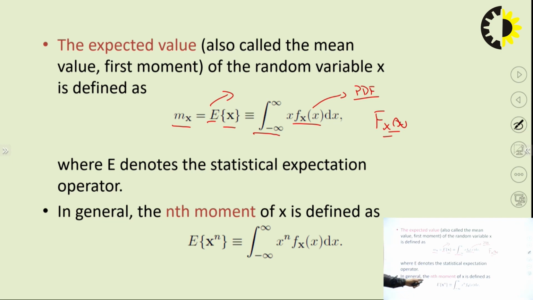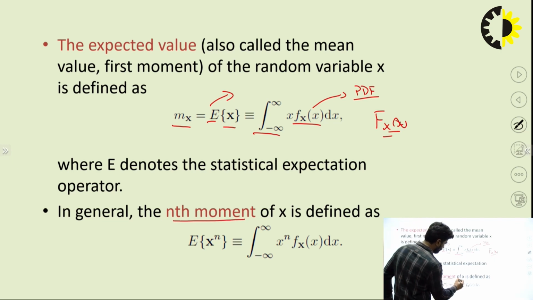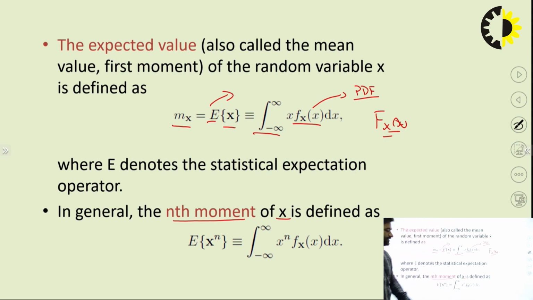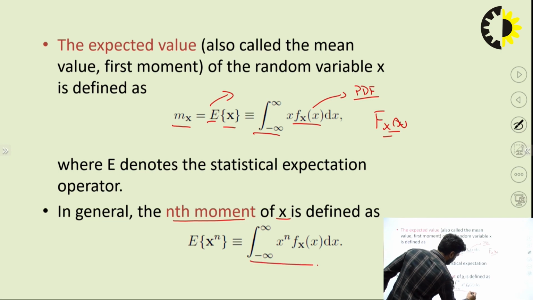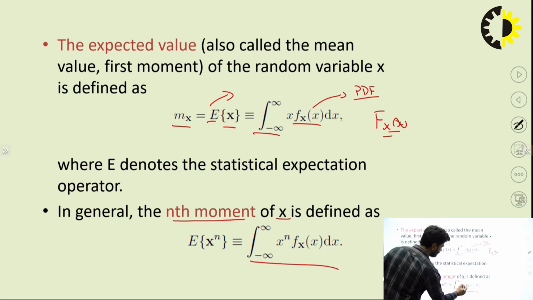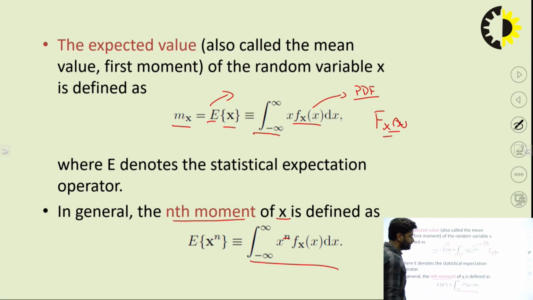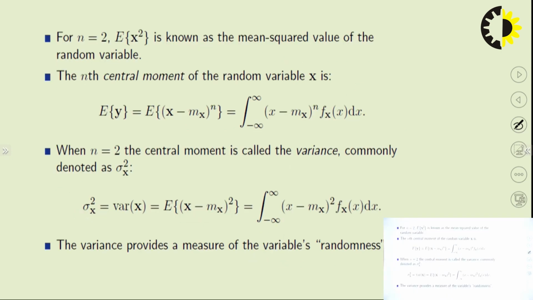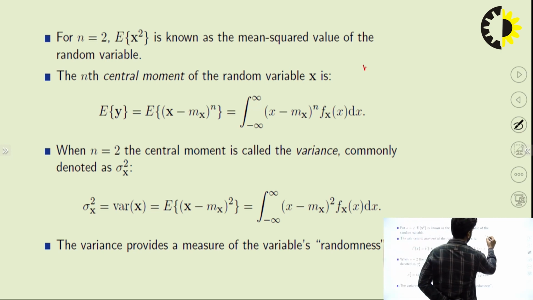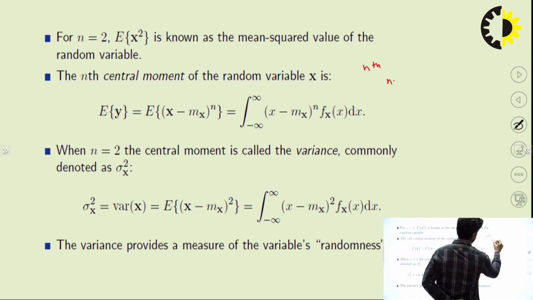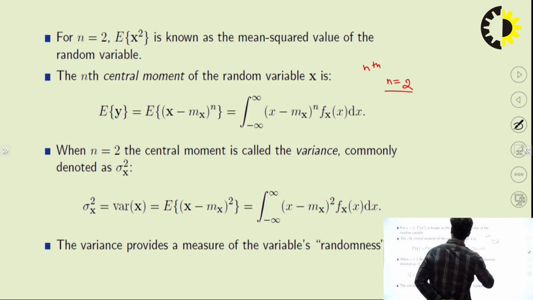Now for the nth moment of the random variable x, we put x to the power n, fx(x) dx. It is the same formula as the mean, only different in that we put n here. Now if you want to find the mean square value from the nth moment, we can set n equal to 2, then you can find the mean square value.